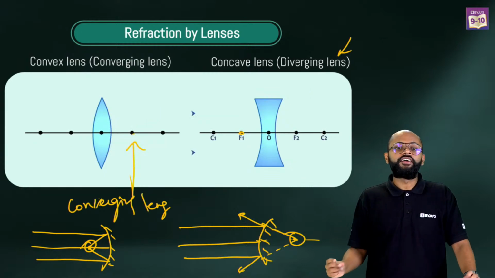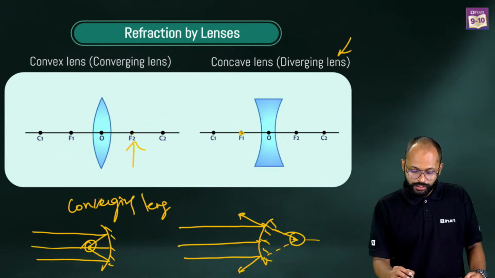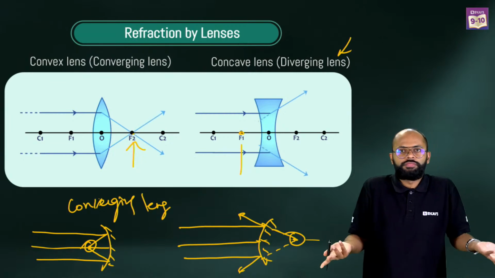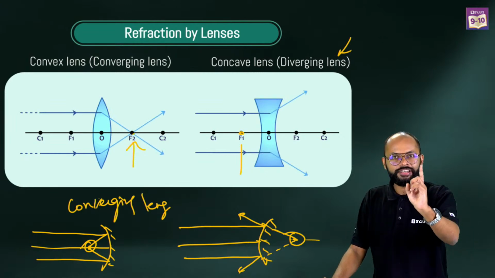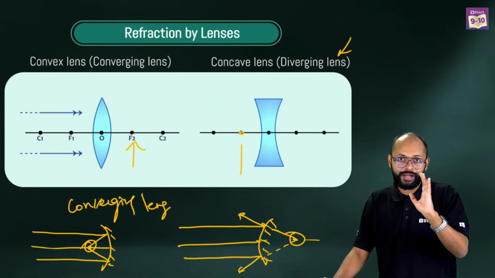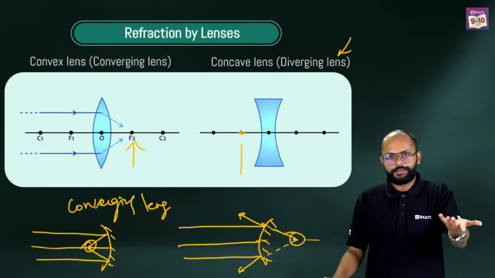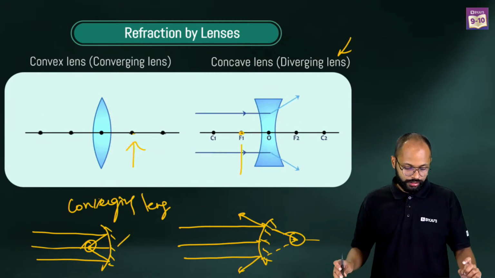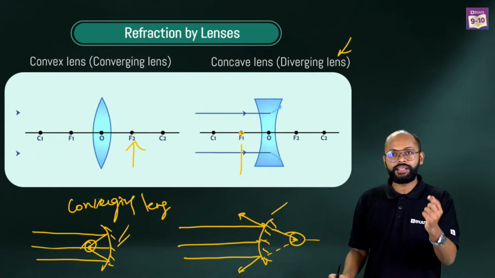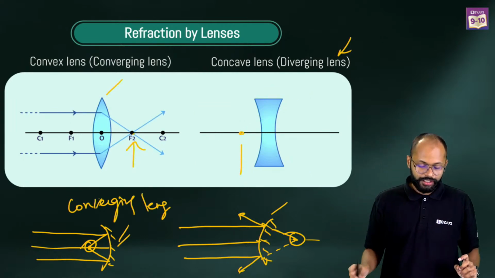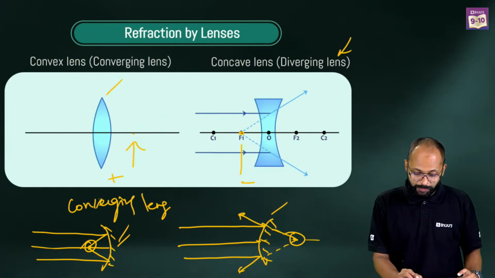When I say focus, which focus do you refer to? I can say the focus of the convex lens here is F2. The focus of the concave lens here is F1. Simple. You can say that. I'm telling you right and left because sign convention will also come in this, and I know you are afraid of sign convention. If it is on the right, it will be plus; if it is on the left, it will be minus. We have learned this in mirrors also, that the concave mirror focus is negative, it's minus. For a convex mirror it is positive, to the right. Same thing here. In a convex lens it is to the right, so the focus will be positive. In a concave lens it is to the left, so it will be negative.